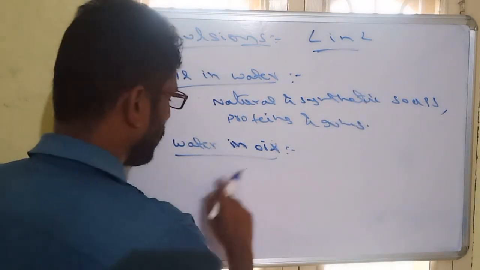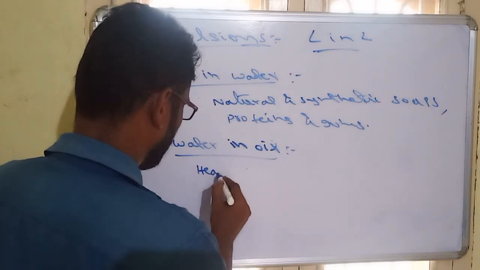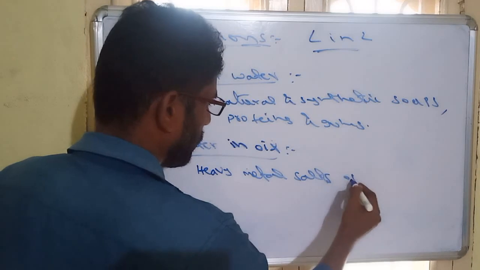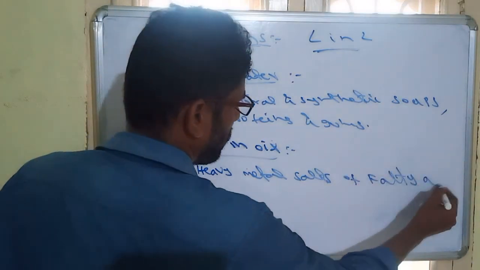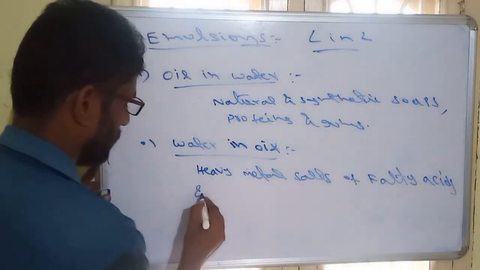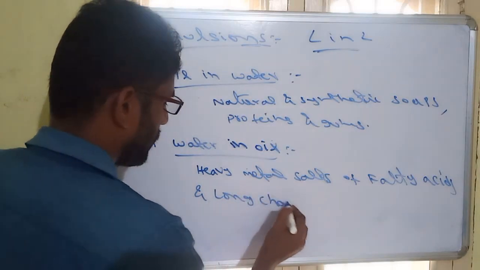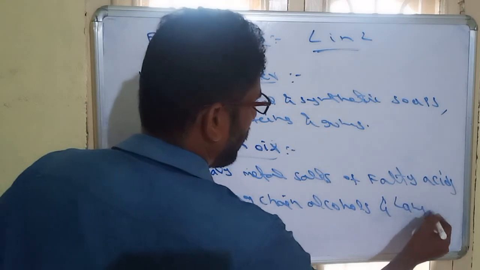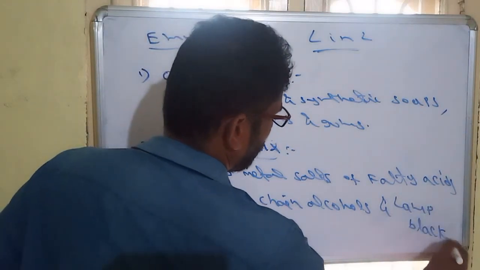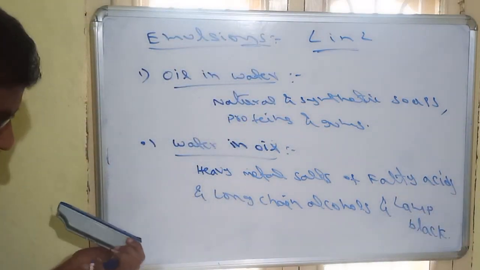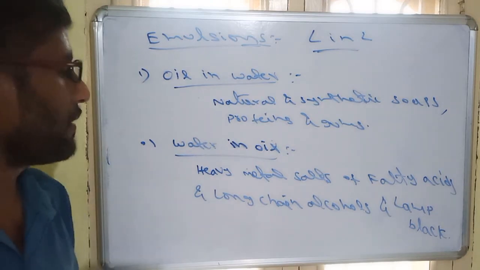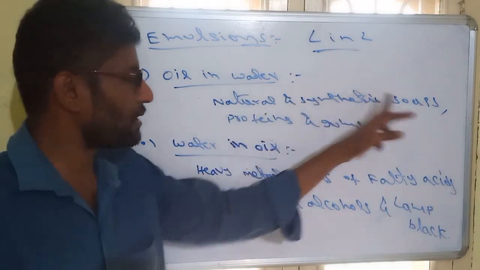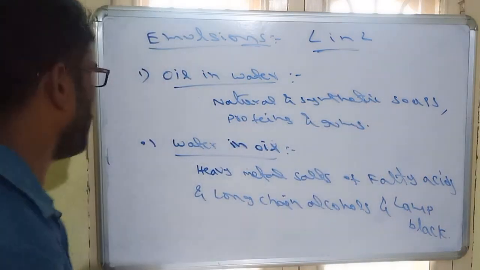Similarly, for water in oil type, the emulsifying agents are heavy metal salts of fatty acids, long chain alcohols, and even lamp black. Lamp black means nothing but carbon. They will just ask examples. Emulsifying agents for oil in water type: natural and synthetic soaps, proteins and gums. For example, say this.